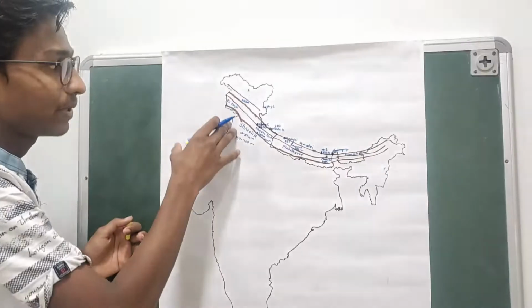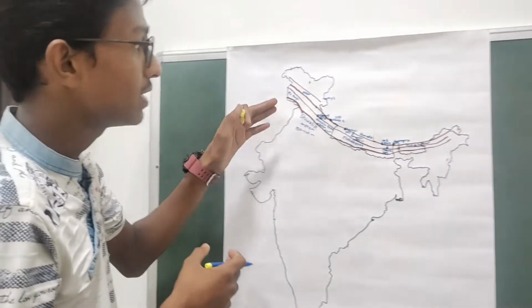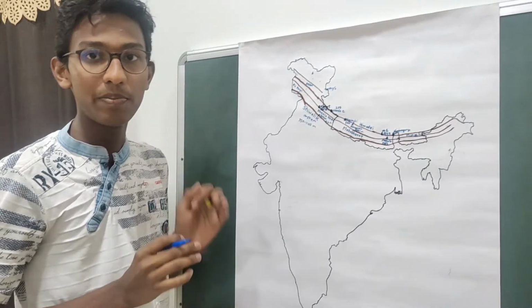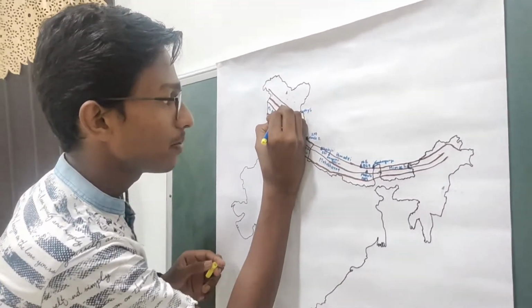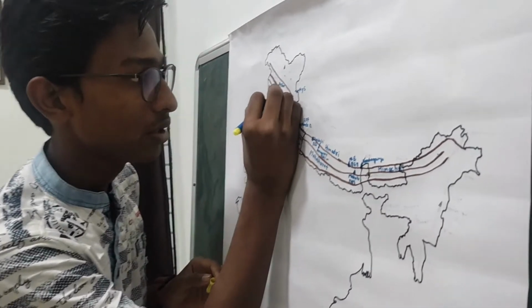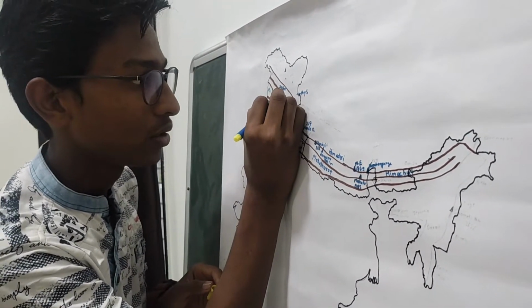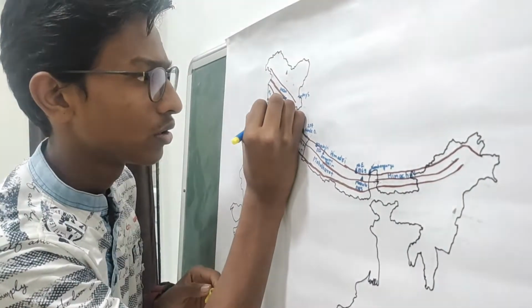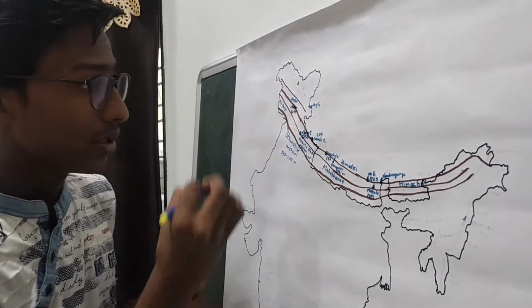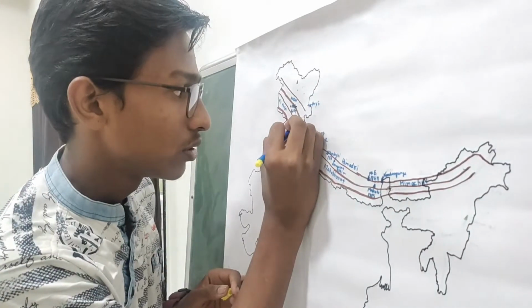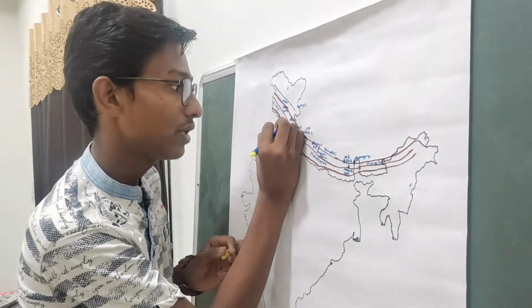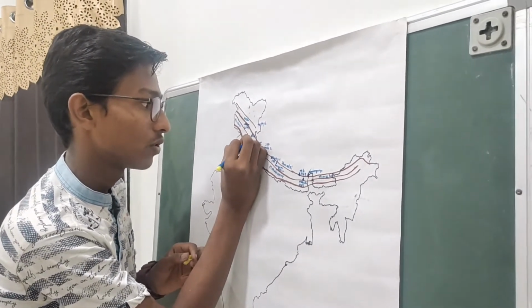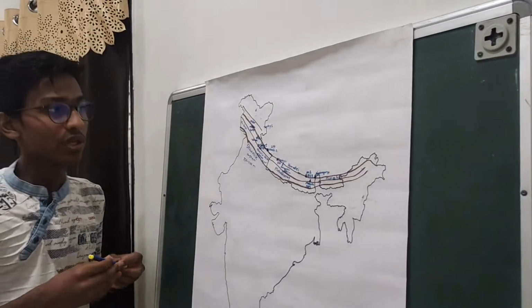We have seen that the Himadri is continuous, but many rivers have cut through it and formed valleys. The same has happened in the Pir Panjal range, and because of this there are three prominent valleys in the Pir Panjal range. Let us look at these valleys. The first is the Kashmir Valley. Then we have the Kulu Valley, and then the Kangra Valley. So these are the three valleys.